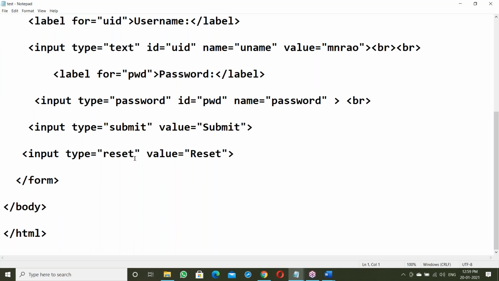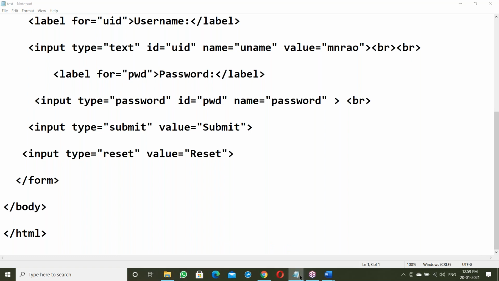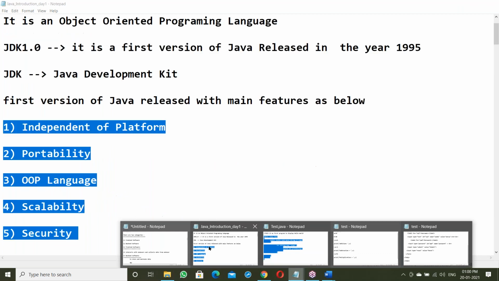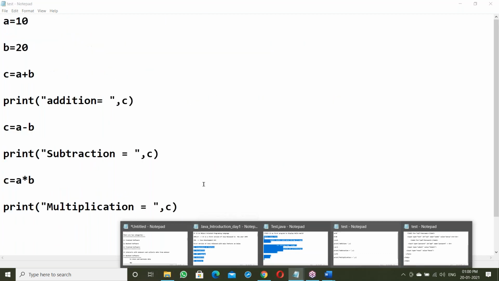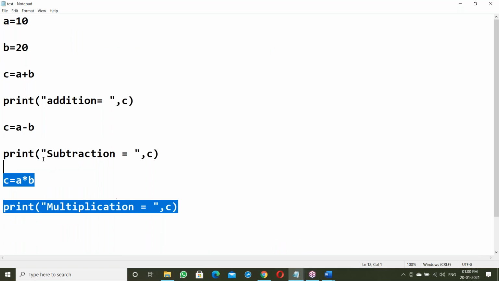But the system cannot understand this language. All are like English: HTML, Python, Java, C programming. This is called a high level language.